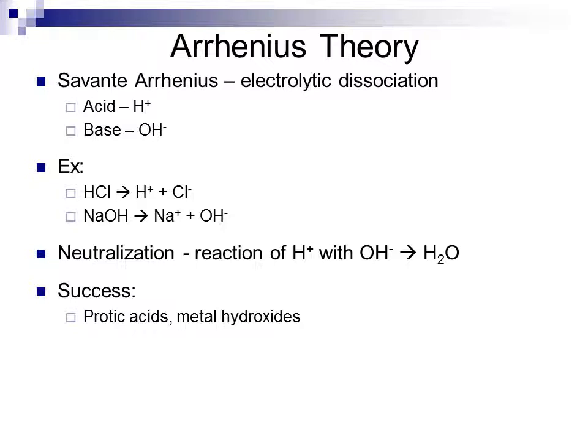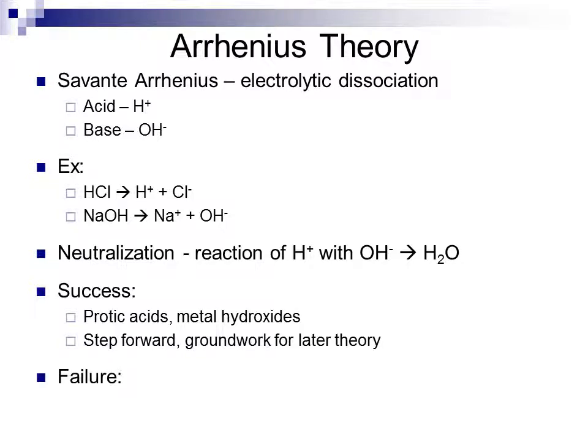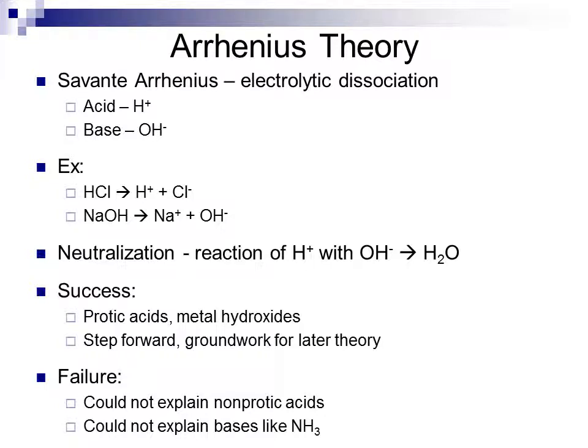Now, Arrhenius theory was successful in dealing with protic acids and metal hydroxides. It was also a good step forward in our understanding of acid-base aspects and laid the groundwork for later theories of Bronsted-Lowry theory and Lewis theory. However, it fails to explain non-protic acids and bases like ammonia.